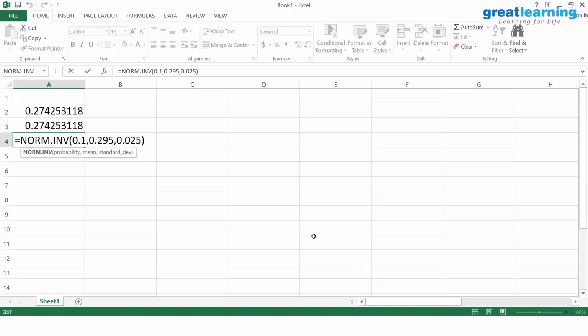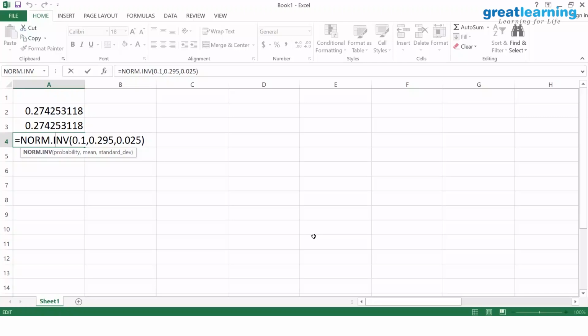X is this, mu is 0.295, sigma is this. Let's assume this f(x) is written in the standard form which you have got there. Now I want less than 0.28, so it is the integral from minus infinity to 0.28 of f(x) dx.